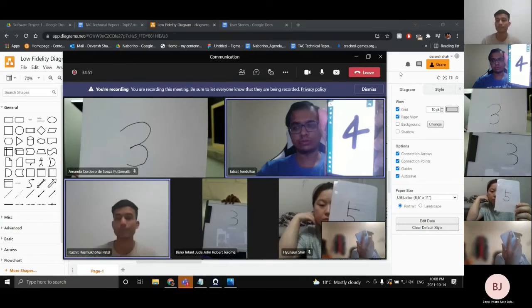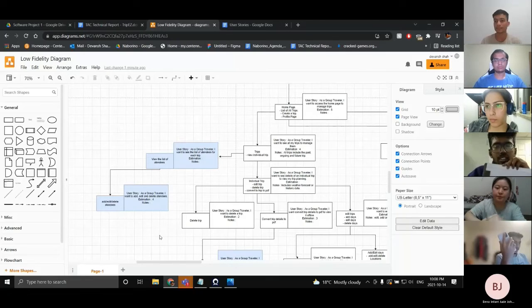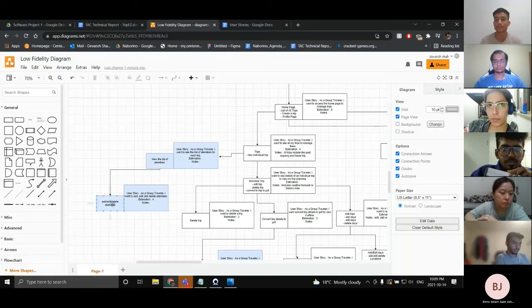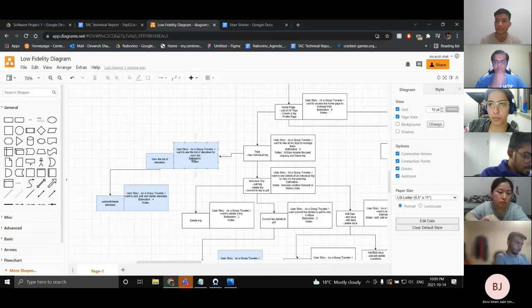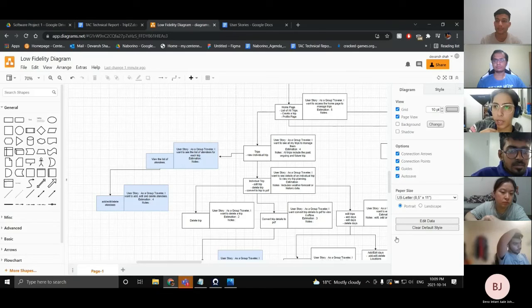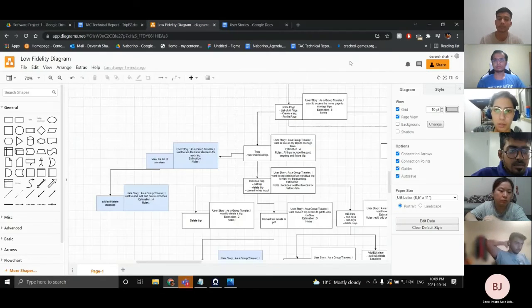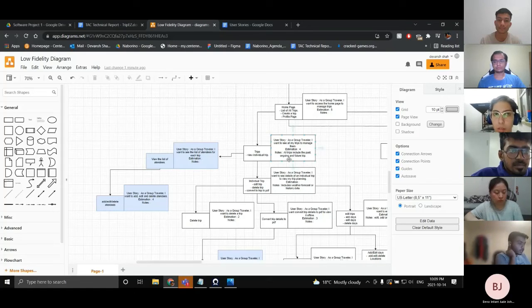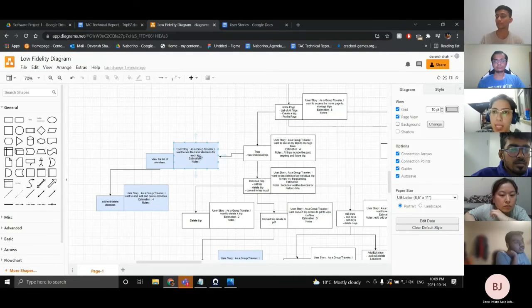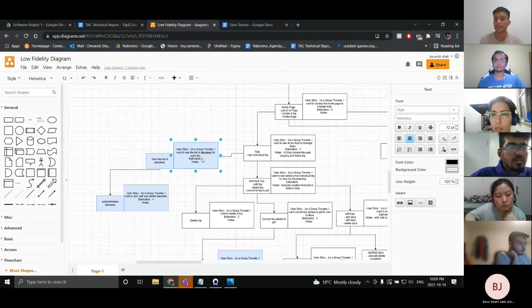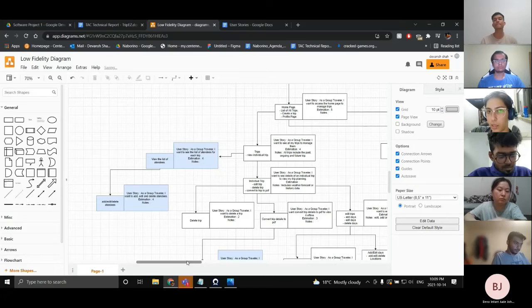I wrote 2 because I don't think it's going to be as difficult as editing and deleting everything. So I give it half of that. But if anyone has any counterpoints, please. Yeah, I think it will be the same as viewing the trips. But viewing the trips has a lot of components in it, while viewing attendees is just a list. Yeah, so I think it will be similar. Sure. Yeah, 4. It can be similar then.